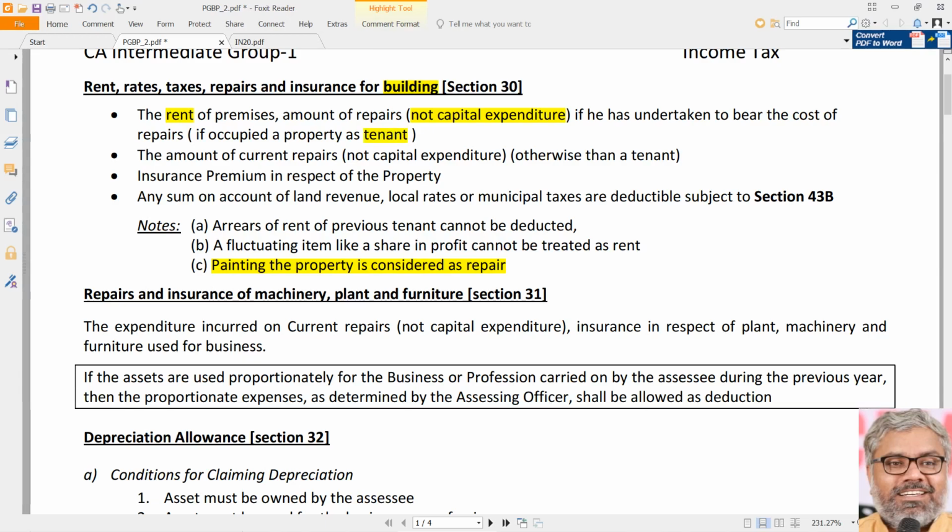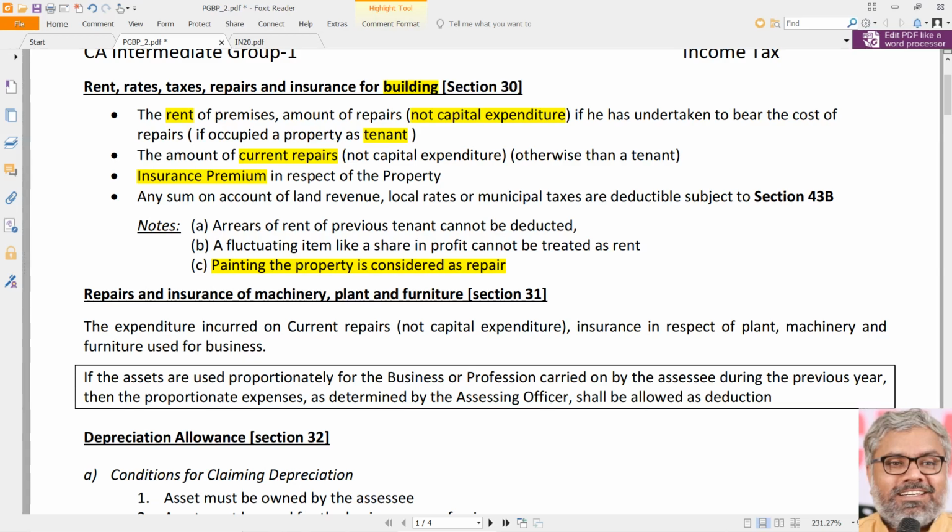Of course, if the SSC is owner of the building, but he incurs some repairs expenditure only, no problem. That will be allowed as deduction also. Even if he is not a tenant also, he can claim repairs expenditure. But rent expenditure he can claim as deduction only if he is a tenant. That's once again a common sense point. Very simple logical things. Insurance premium paid by the SSC in respect of the property, allowed as deduction, no problem.